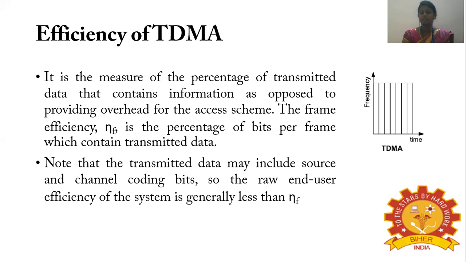So the efficiency of this TDMA system is a measure of the percentage of data transmitted that contains information, as opposed to overhead for the access key. So the frame efficiency, eta f, is the percentage of bits per frame which contain the transmitted data. Efficiency always describes the maximum amount of performance given by a system. Note that the transmitted data may include the source and the channel coding bits. So the raw end user efficiency of the system is generally less than eta f.